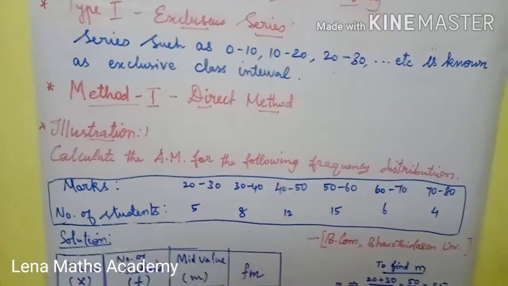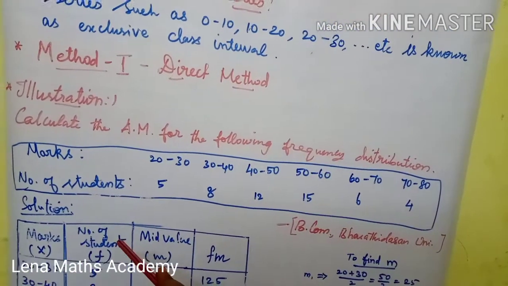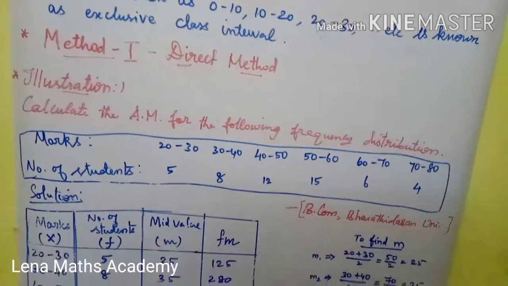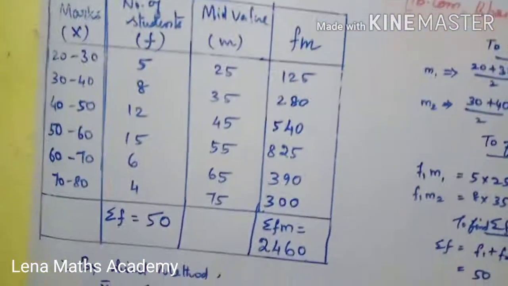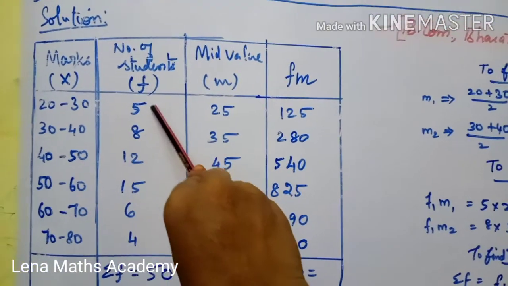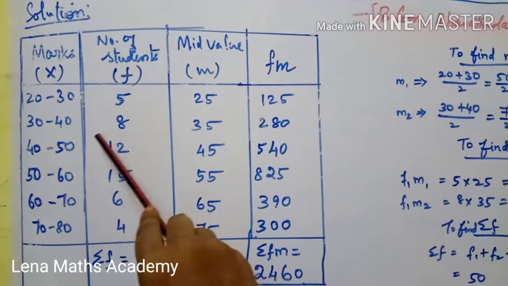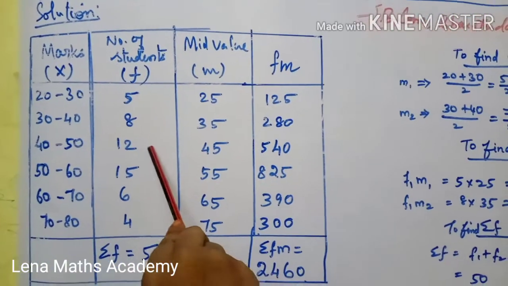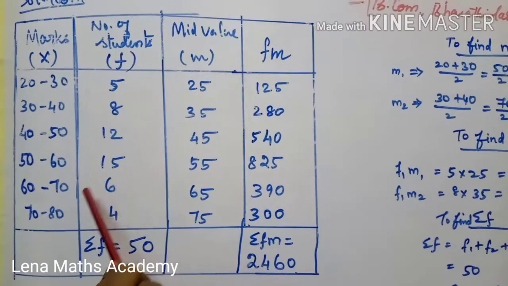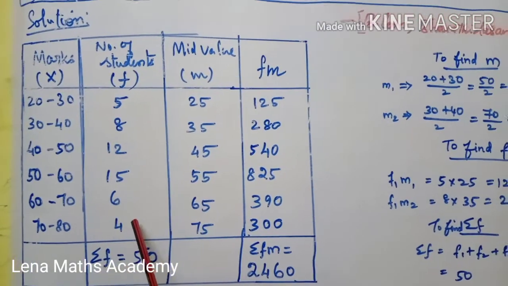Solution. Let us consider marks as x and number of students as f. So they have given the class interval 20 to 30 with corresponding frequency 5, 30 to 40 with frequency 8, 40 to 50 with 12, 50 to 60 with 15, 60 to 70 with 6, 70 to 80 with 4.